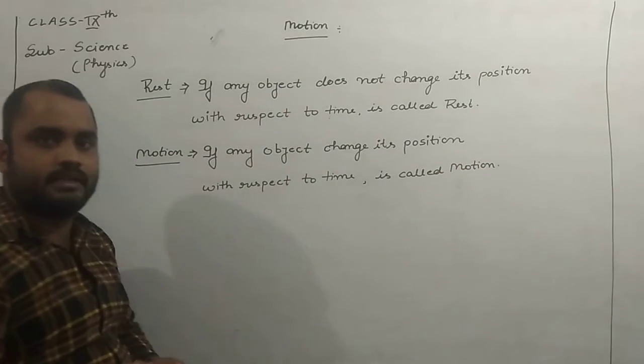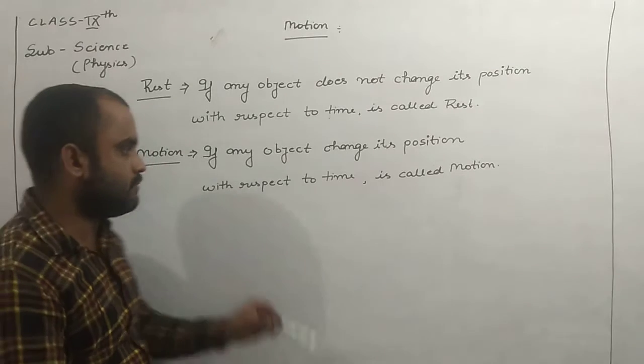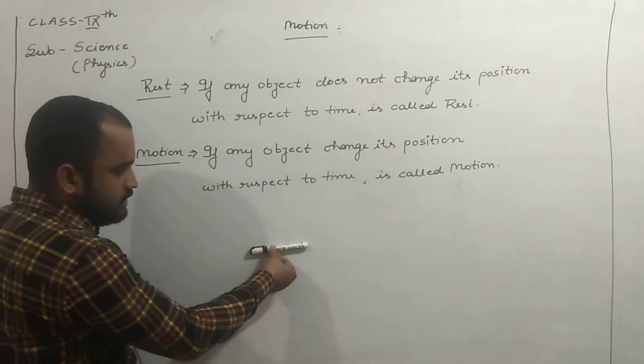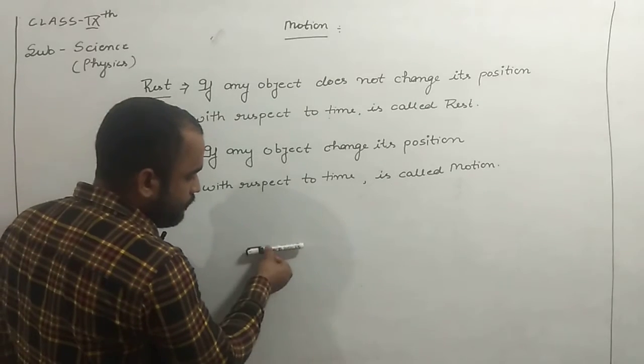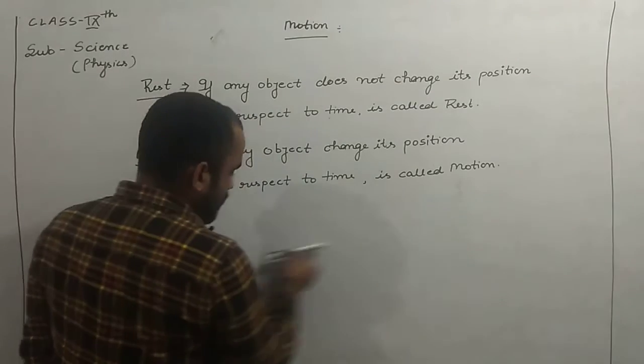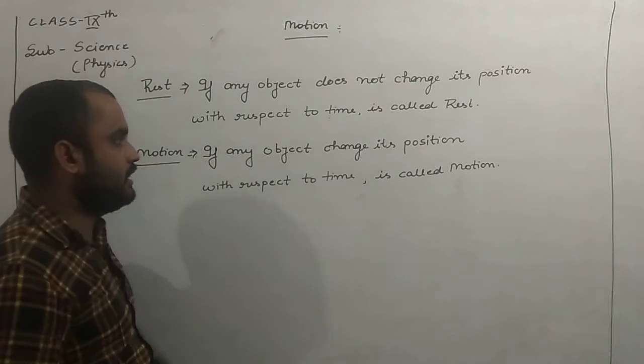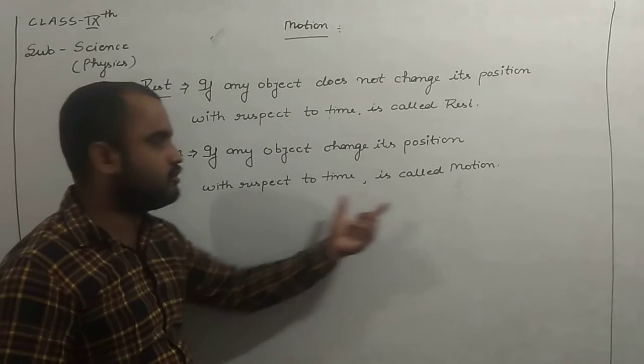Just like this marker is placed on the board and it changes its position from this point to this point, traveling from one place to another, it changes its position with respect to time. This is called motion.